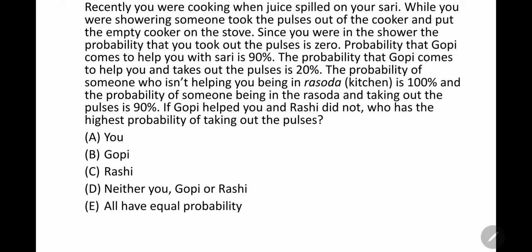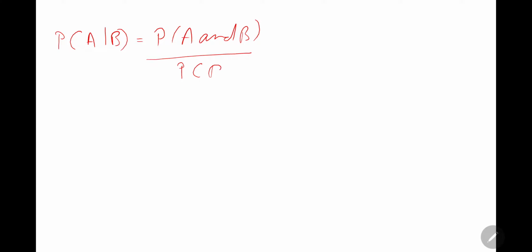In order to solve this question, you will have to represent all the probabilities in their mathematical form, and you need to know the formula of probability of A given B. The formula of probability of A occurring given B is probability of A and B divided by probability of B.